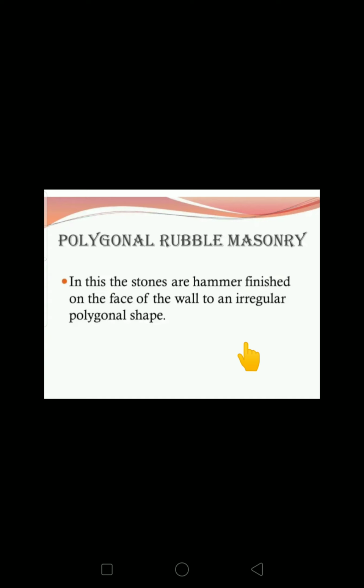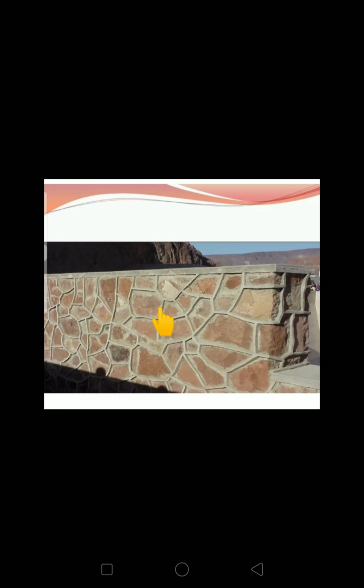Next, polygonal rubble masonry. In this, the stones are hammer finished on the face of the wall to an irregular polygonal shape. Means we are doing the dressing also, but size you are not maintaining as square or rectangular. Instead of square and rectangular, we are using polygonal shapes. So here, these are the polygonal rubble masonry examples or images.